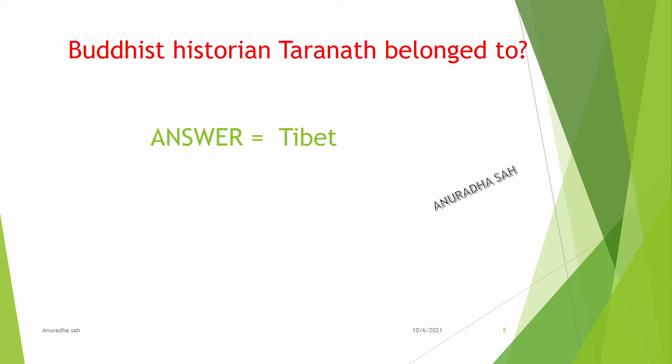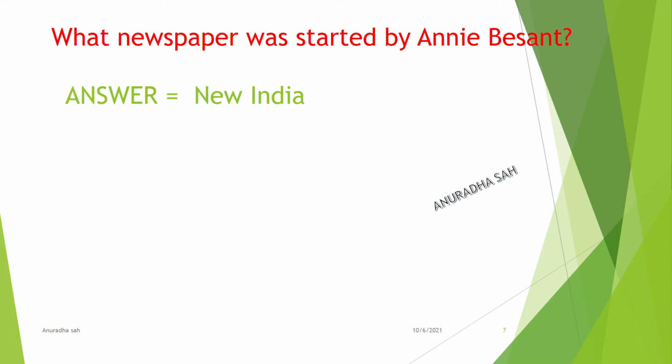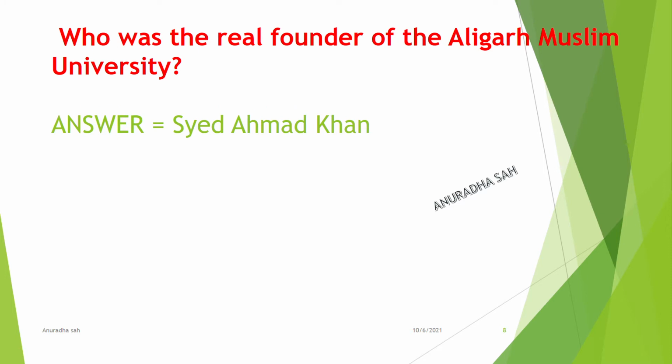Buddhist historian Taranath belonged to Tibet. Which is considered the Magna Carta of the Indian people? Answer: Queen Victoria Proclamation. What newspaper was started by Annie Besant? New India. Who was the real founder of the Aligarh Muslim University? Syed Ahmad Khan.